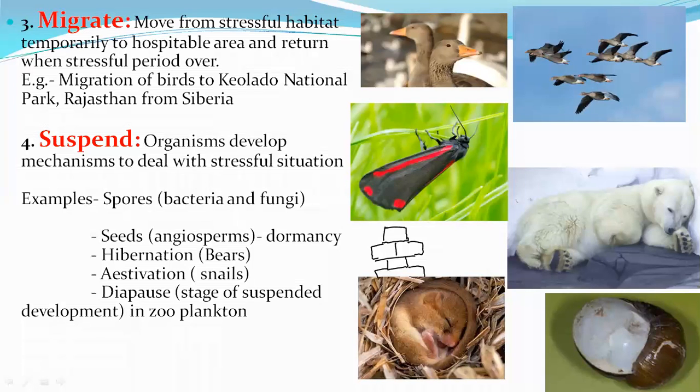If anyone has not seen it, please see if any of your cousins or sisters or brothers have it, and look at the seed which is used to play. That is an example of dormancy. Everyone has seen the seeds; you get them in the markets. So that is an example of dormancy. That seed is a very hard seed. If anyone has not seen it, please go through it.